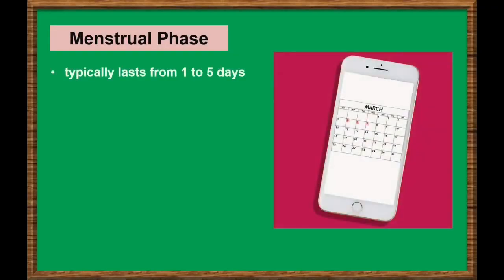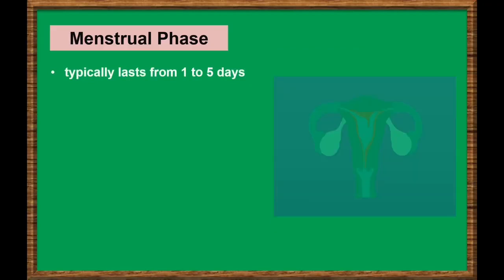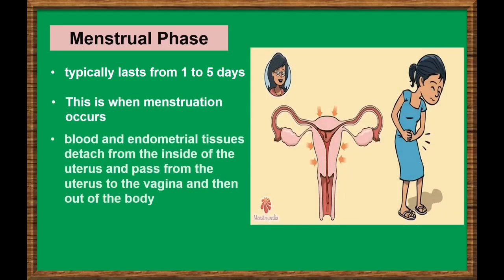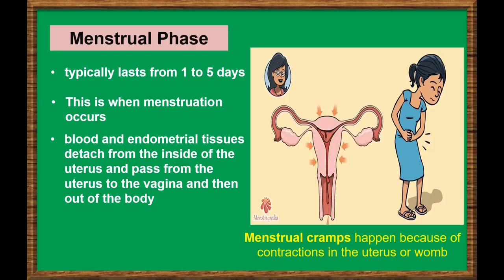The menstrual cycle begins with the menstrual phase, which typically lasts from 1 to 5 days. This is when menstruation happens. During the menstrual phase, arteries that supply the endometrium of the uterus constrict and break. Gradually, blood and endometrial tissues detach from the inside of the uterus and pass from the uterus to the vagina and then out of the body. This is also the phase where most girls experience menstrual cramps, or the contractions of the uterus or the womb.